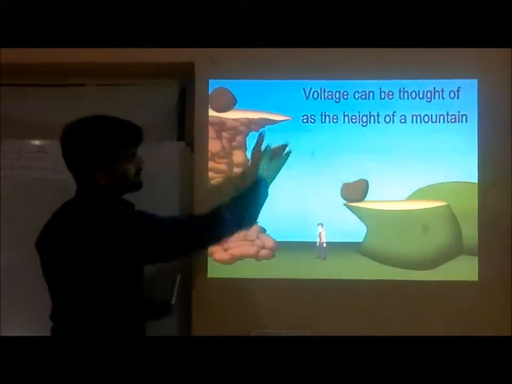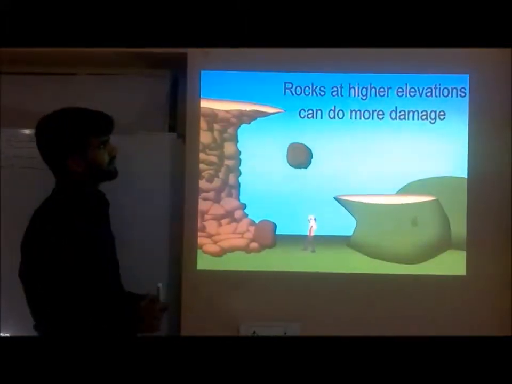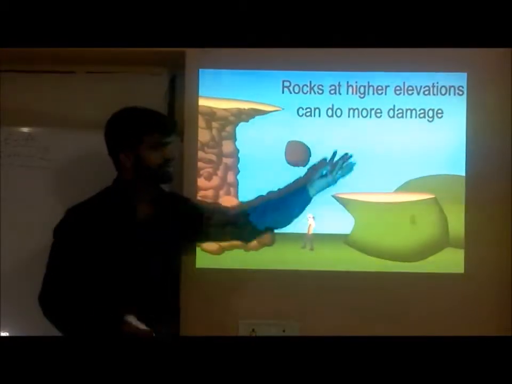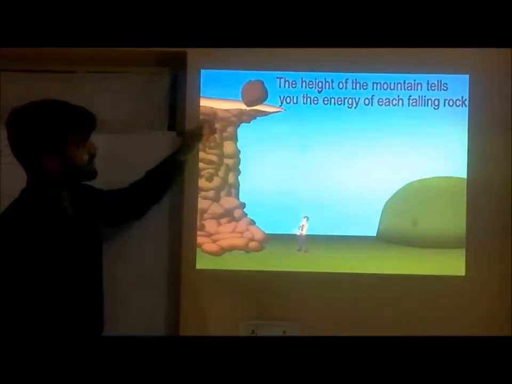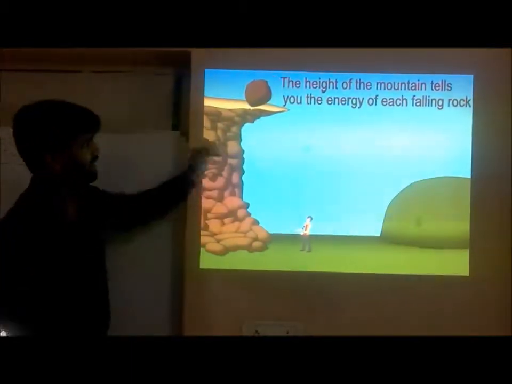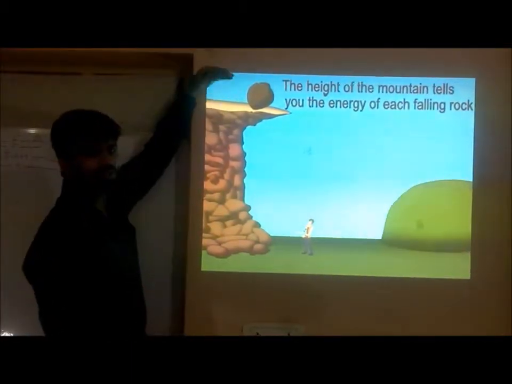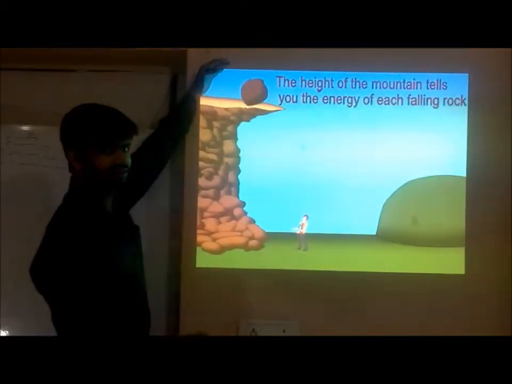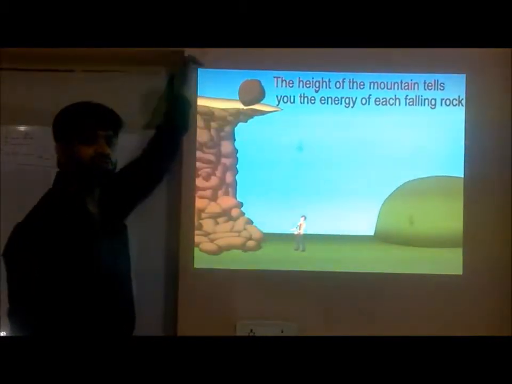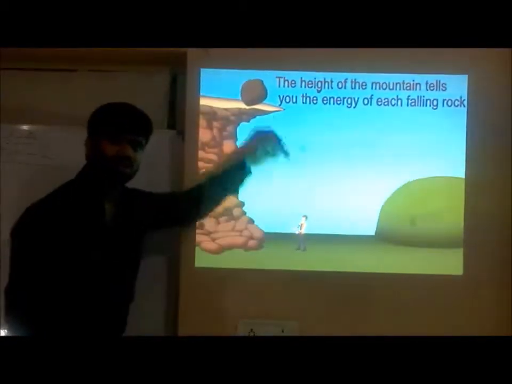Next slide. Voltage can be thought of as a mountain. Next slide. Rocks at higher elevations can do more damage, as I told you. Next point. The height of the mountain tells you the energy of each falling rock. As the height of the mountain keeps increasing, the rock speed will be more and it will do more damage. That means as the voltage increases, electrons will flow with lots of pressure.